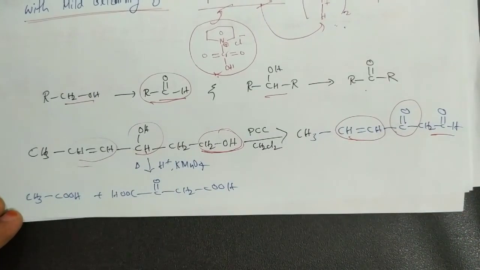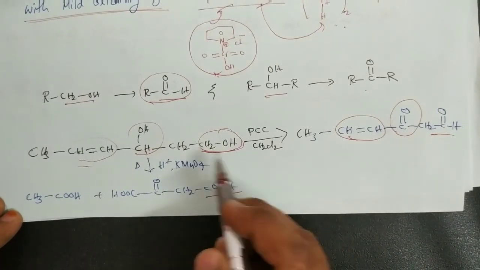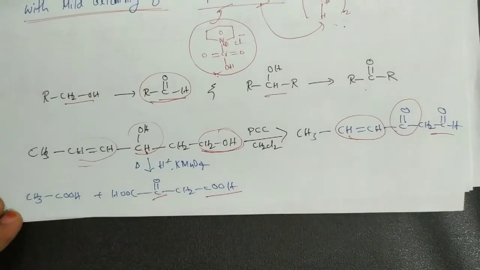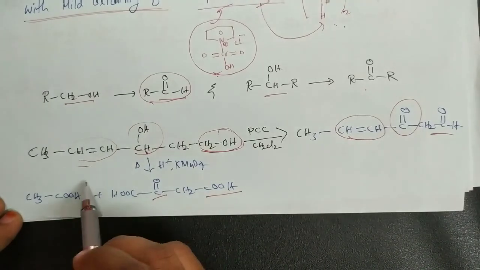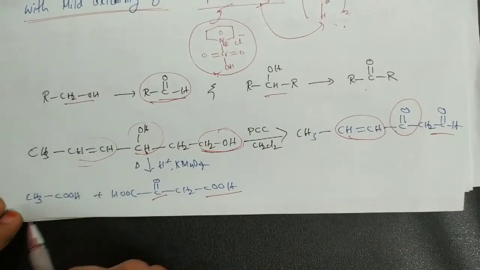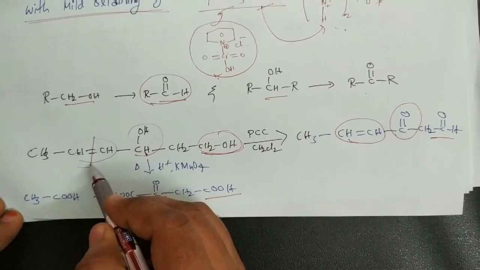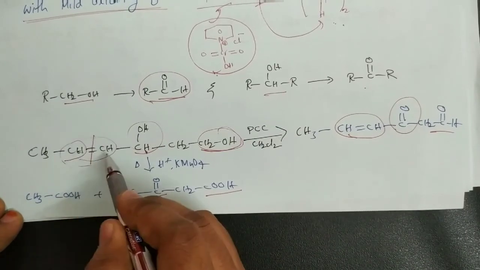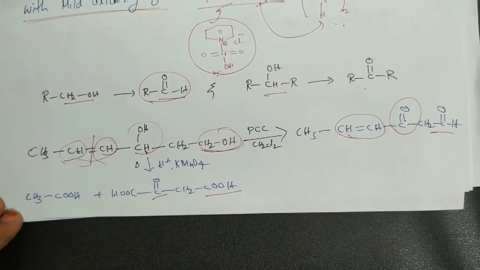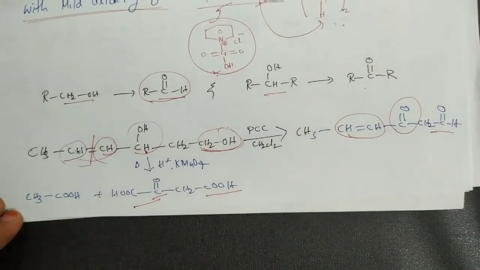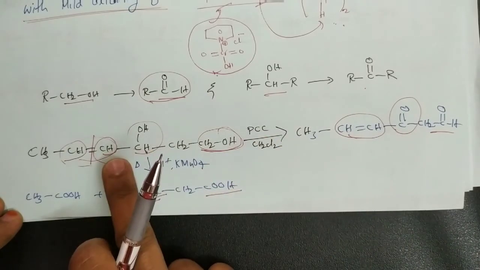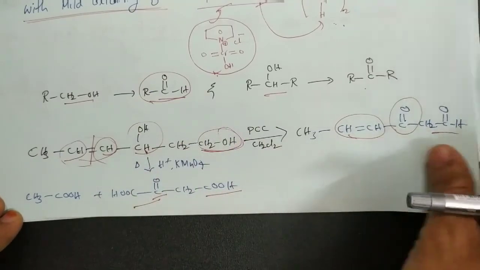But with the hot acidified KMnO4, here the primary alcohol group is converted to acid and the secondary alcohol group is converted to ketone. But here the double bond is also affected. With hot acidified KMnO4, a breaking of this bond takes place. This is converted to COOH group, this is converted to COOH group. So finally this is the product. Okay, with PCC, PDC there is no effect on the C double bond C.